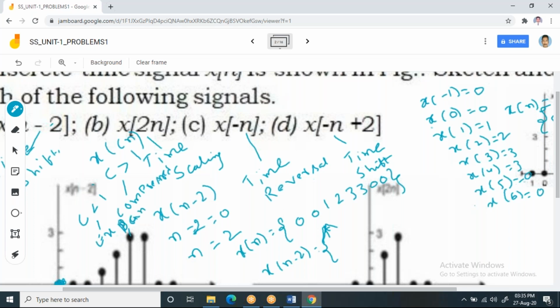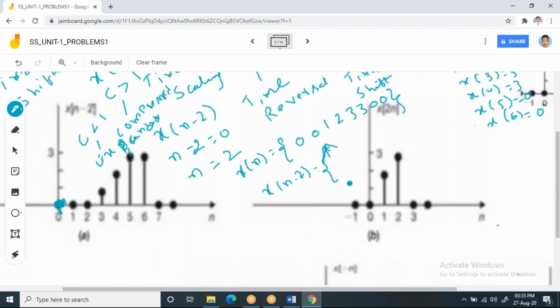Please try to understand. When the time scaling factor is greater than 1, you will get a compressed signal. When the scaling factor is less than 1, you will get an expanded signal. So here it is 2, which is greater than 1, so you will get a compressed signal. Observe it. This is what the compressed signal is.